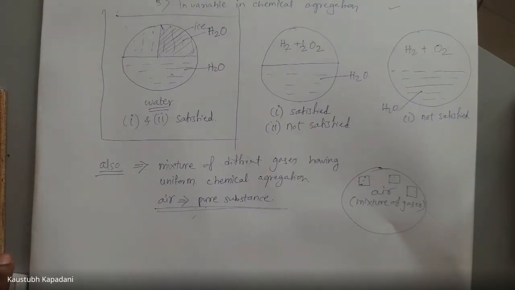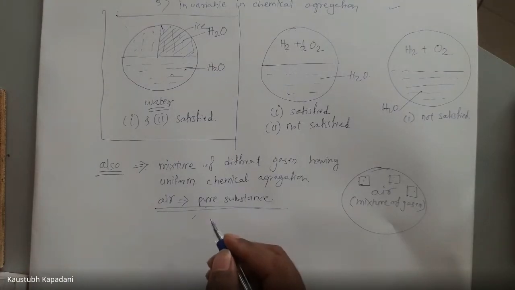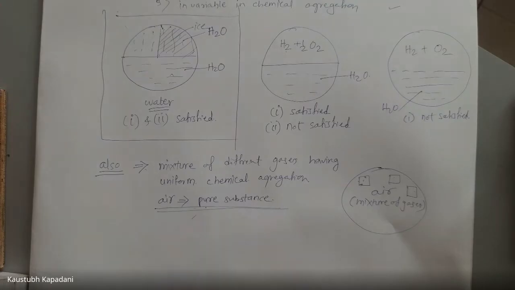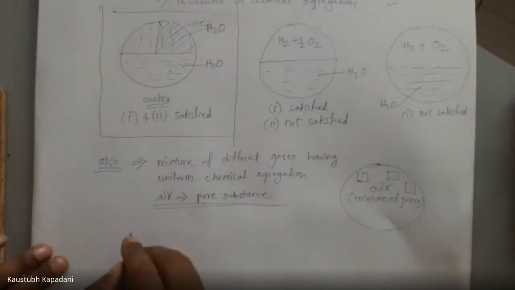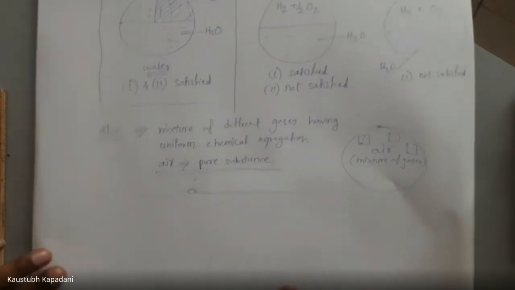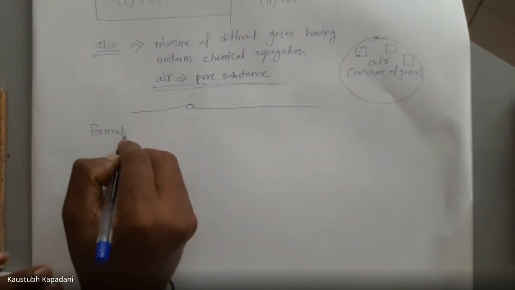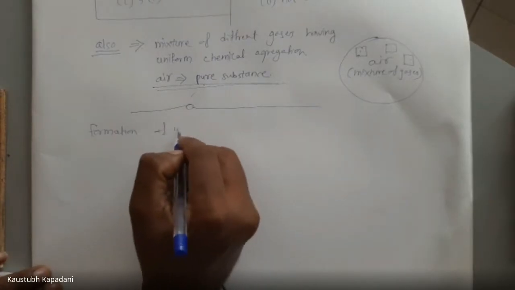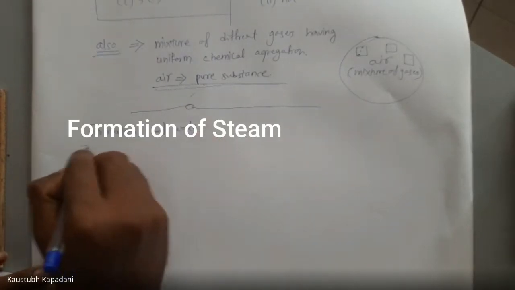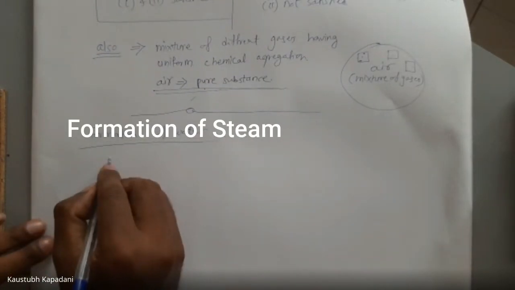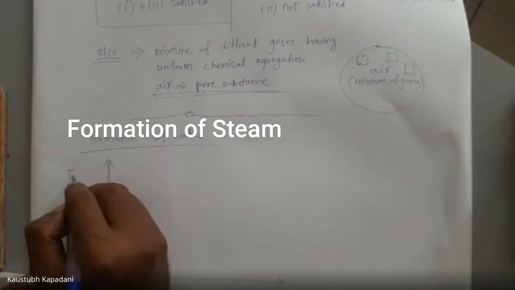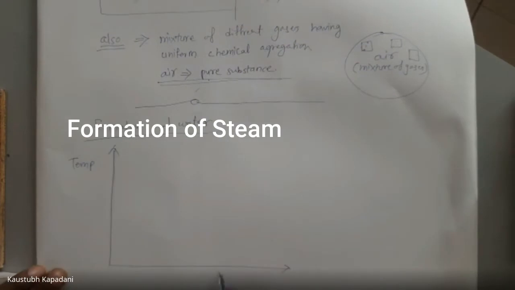We have already studied the phase change theory of water. So let's revise that phase change theory. We saw the formation of steam in the last lecture. So we have studied one diagram, temperature versus heat addition.